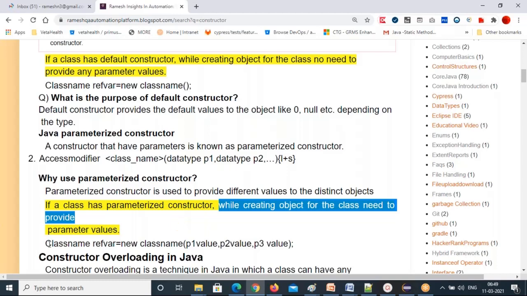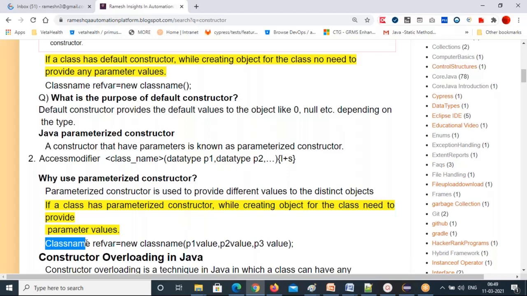So that is what this parameterized constructor is. While creating an object for the class, class name, reference variable equal to new class name, we are passing the parameter values here.